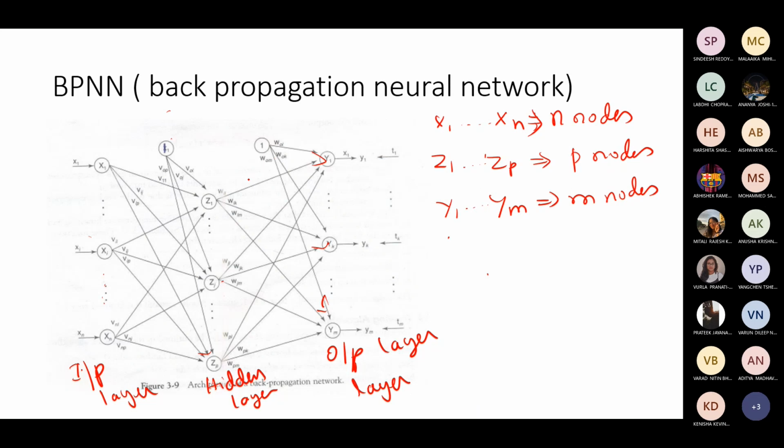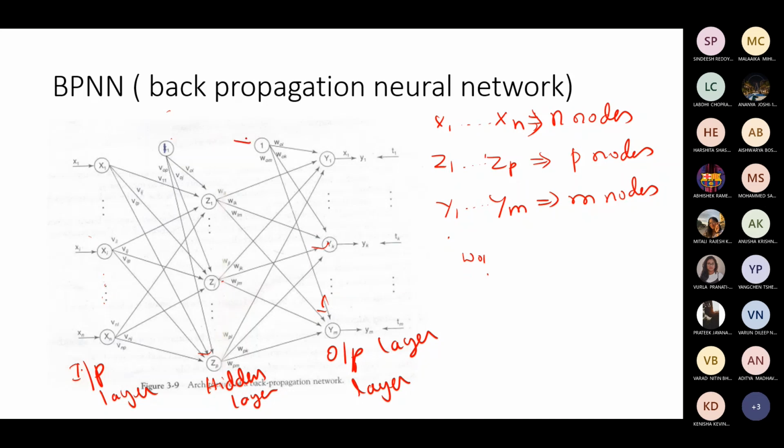Similarly here, between hidden and output, the bias is along with the hidden layer. So it is W0k. When you consider it along with Y1, Y2, and so on, what is the weight you consider? W0 along with Y1, maybe W01.